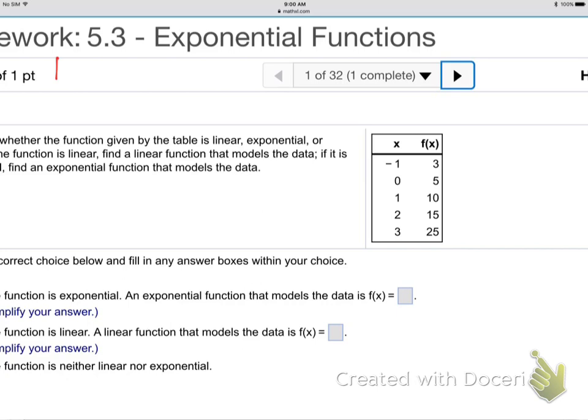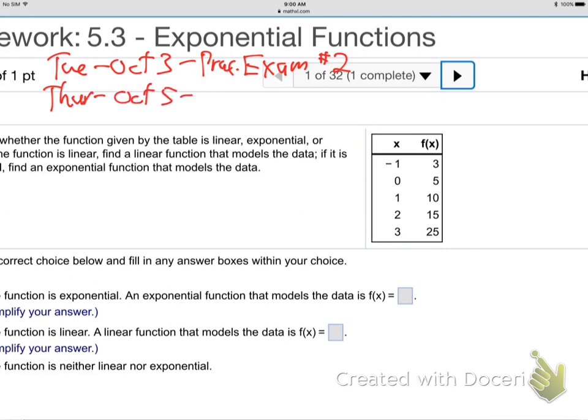So basically, next Tuesday. What is that date? The 3rd, Tuesday, October 3rd. Next Tuesday will be the practice exam. That was going to be the exam. It's set on the schedule. That'll be practice exam number 2. We'll do the same thing: first hour, take it; second hour, I'll go over it. And then next Thursday, October 5th, will be the actual exam number 2.